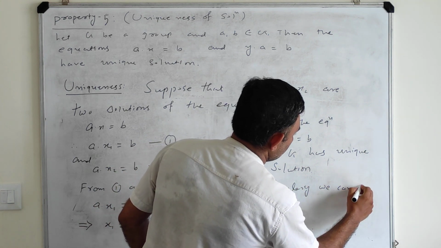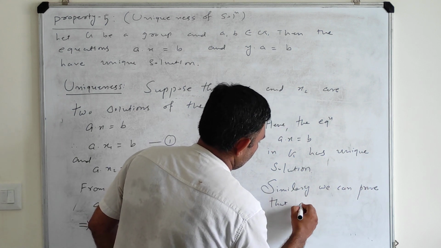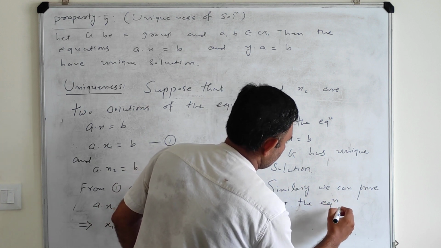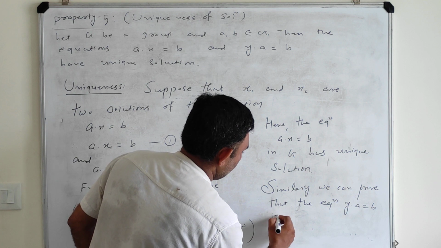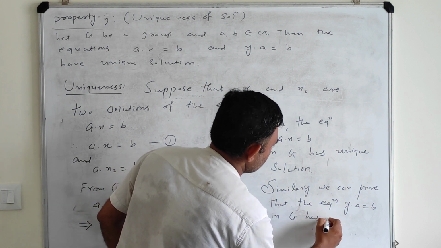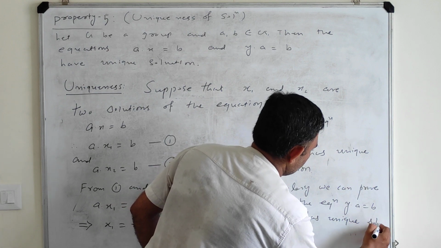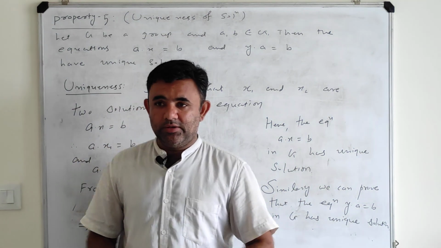Similarly, we can prove that the equation y into A equal to B in G has a unique solution. So this completes the proof of property number 5.